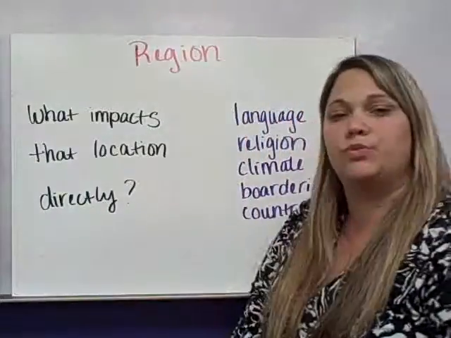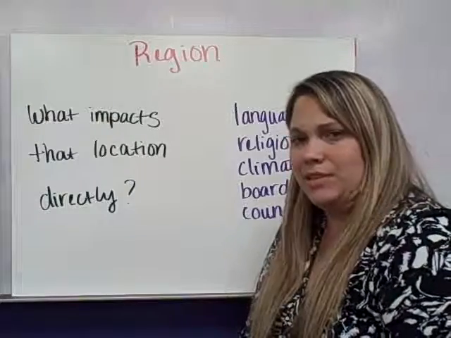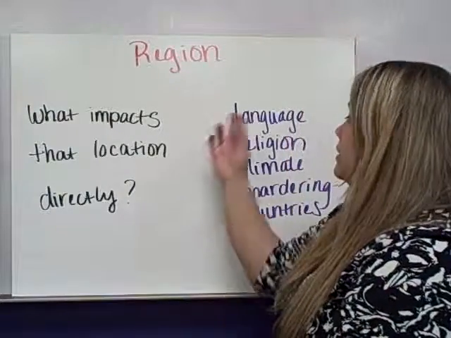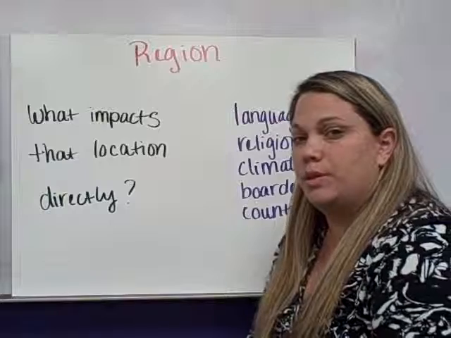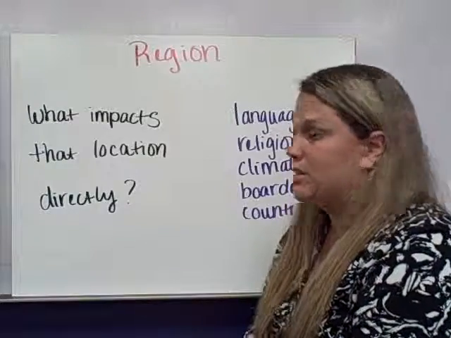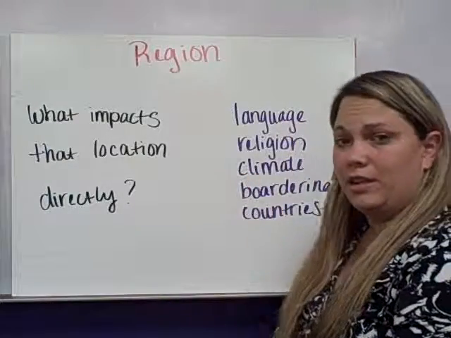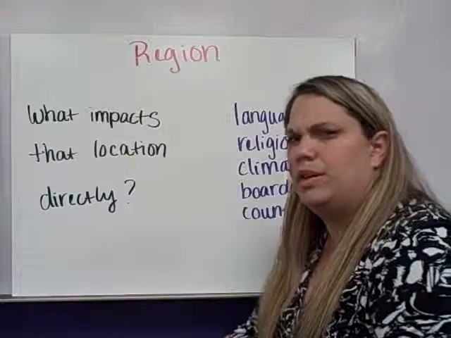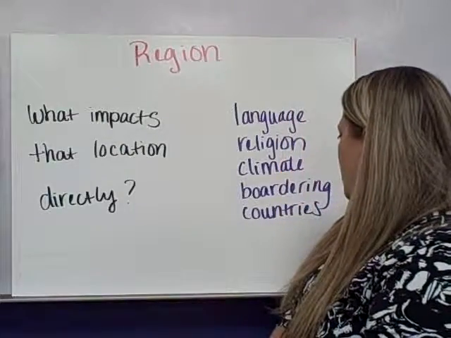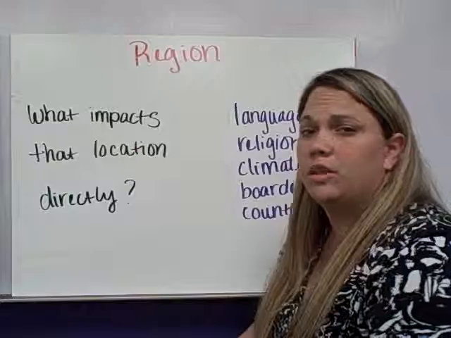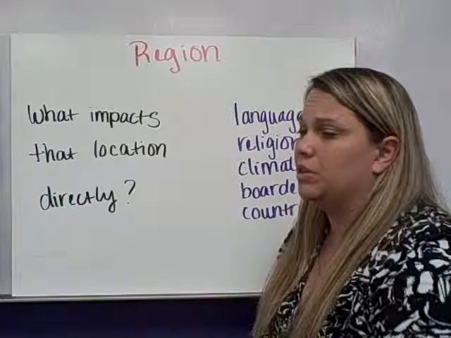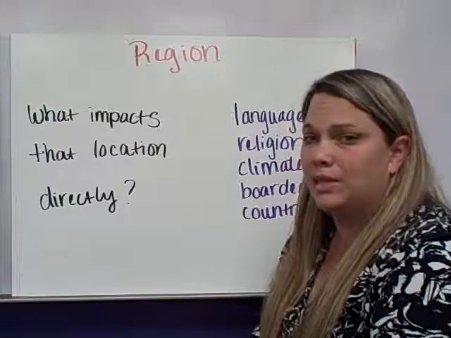And the 5th theme is region. What impacts that location directly? Languages. What kind of languages are spoken there? What kind of religions are practiced there? What's the climate like there? Does that have an impact on the people and the environment there? And the bordering countries. A lot of times bordering countries can have a lot to do with what happens inside a country.